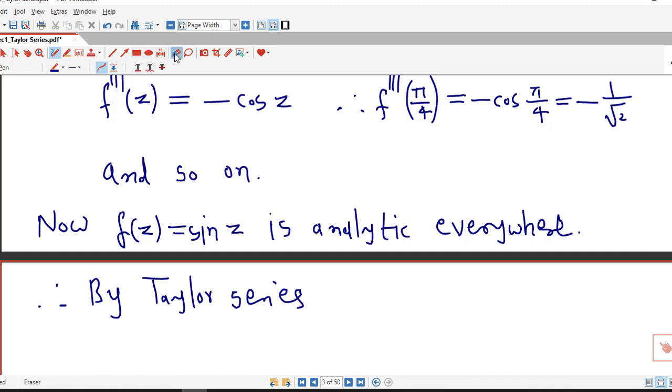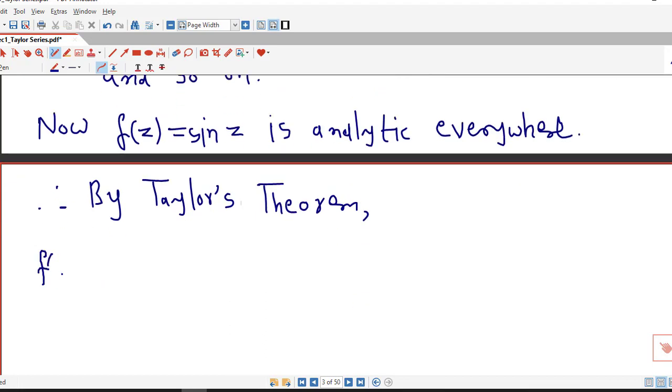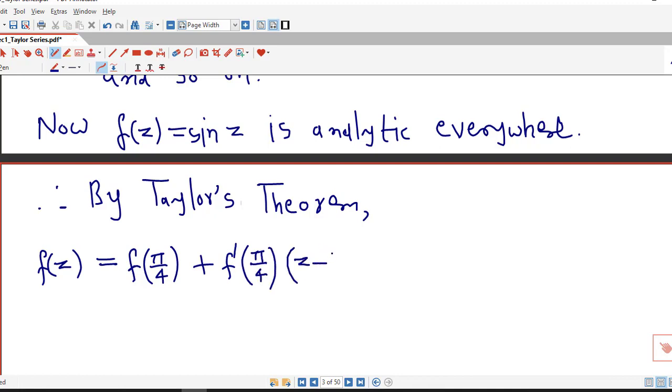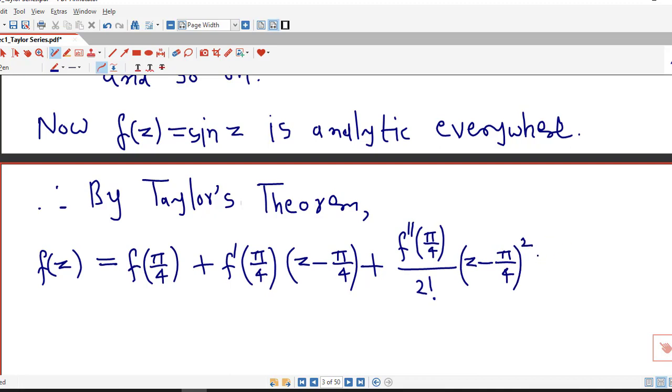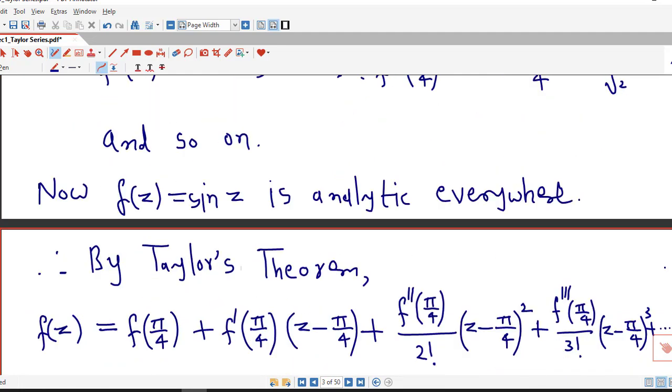So by Taylor's theorem, here the center is pi by 4, so we write f of pi by 4 plus the first derivative at pi by 4 into z minus pi by 4, plus the second derivative at pi by 4 divided by 2 factorial into z minus pi by 4 square, plus the third derivative at pi by 4 divided by 3 factorial into the third power of z minus pi by 4, and so on. We have calculated up to the third derivative.